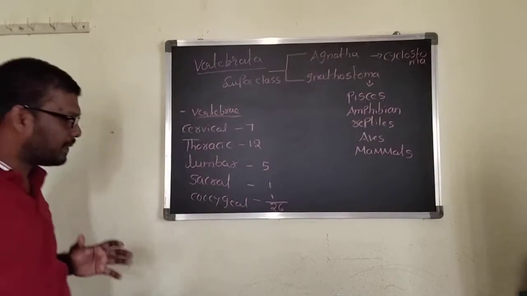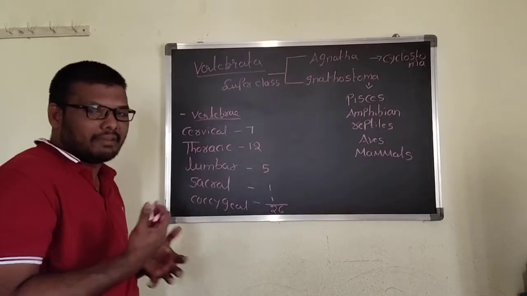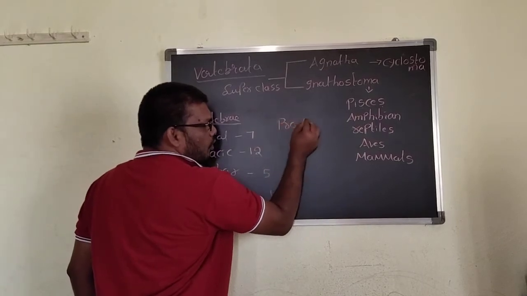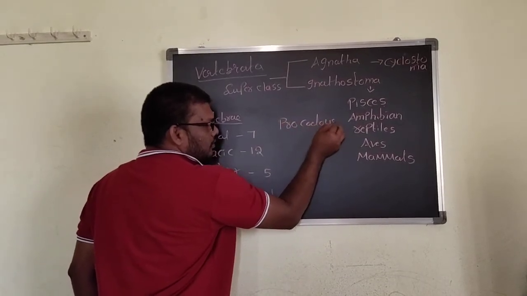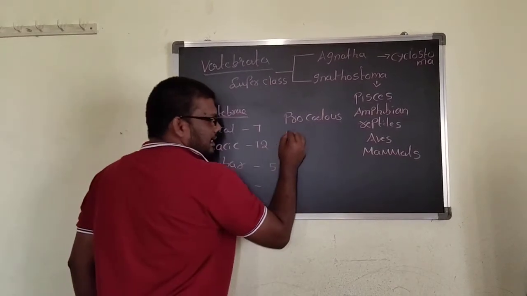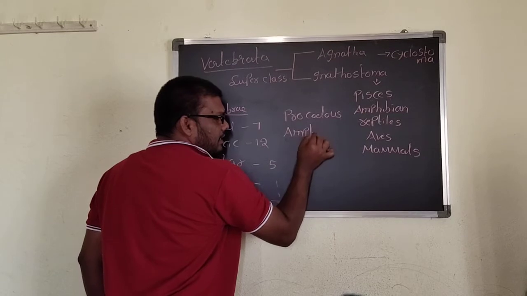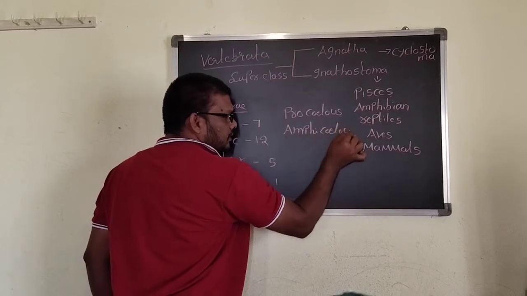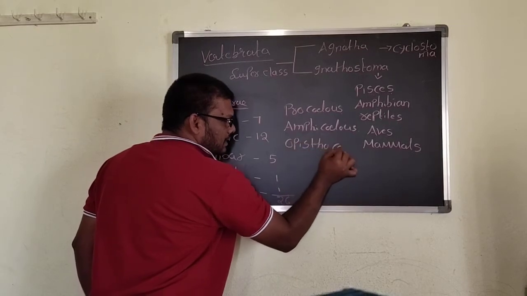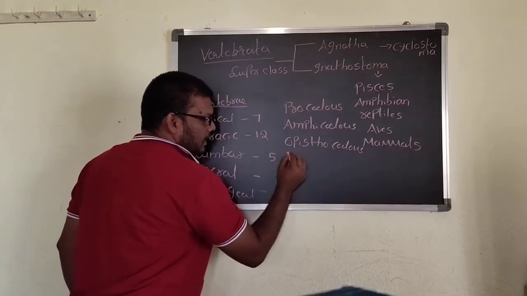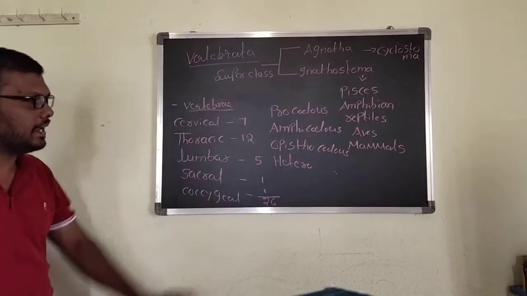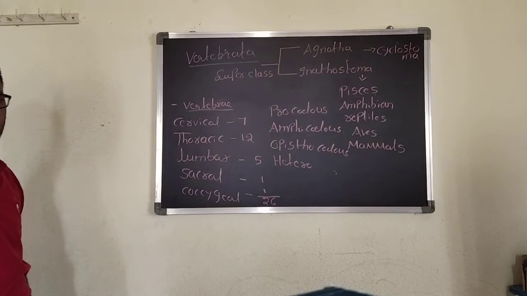Now, in vertebrates, based upon their shape, there will be different types. One is Procoelous, second one is Amphicoelous, Opisthocoelous, Heterocoelous. Here mainly 4 types of vertebrae are present.